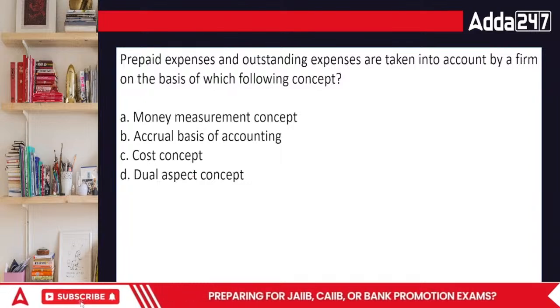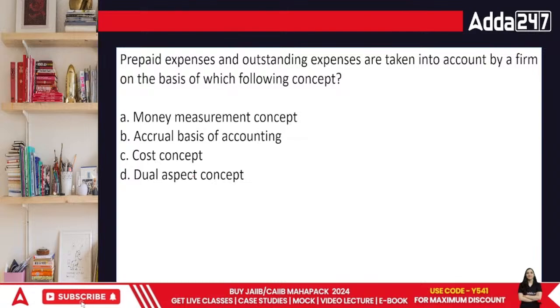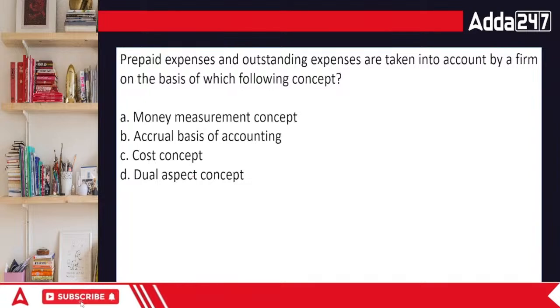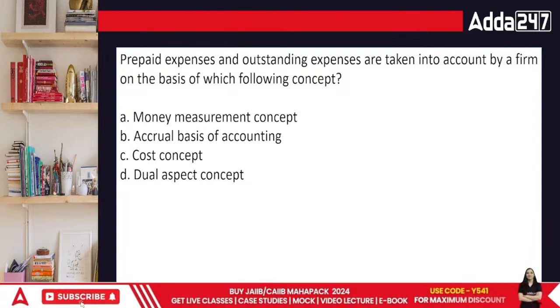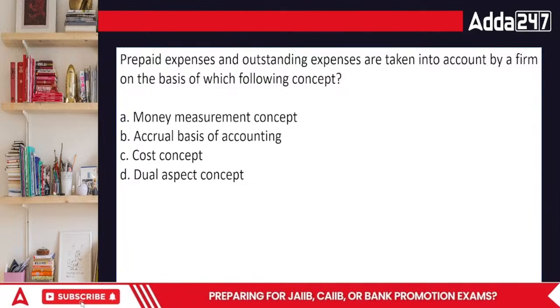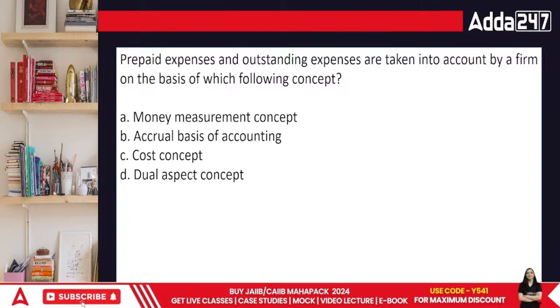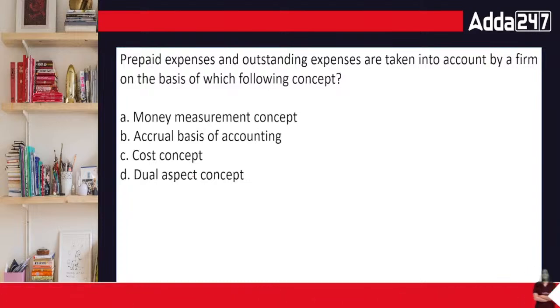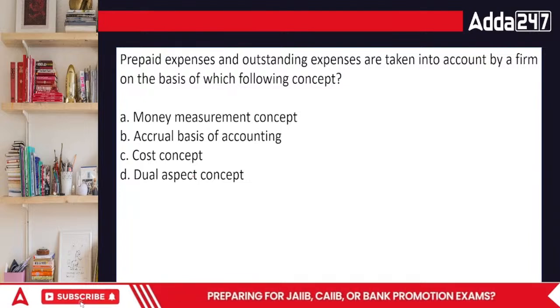They are taken into account by the firm on the basis of which of the following concepts: money measurement, accrual basis of accounting, cost concept, or dual aspect concept. What's going to be the answer, everyone? When we talk about the accrual concept, that means things are recorded on a due basis.